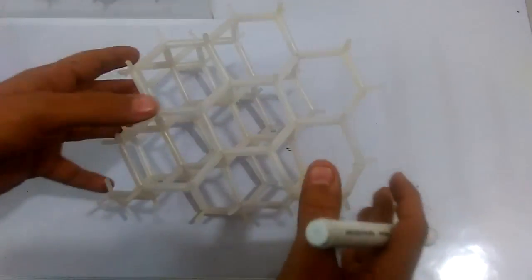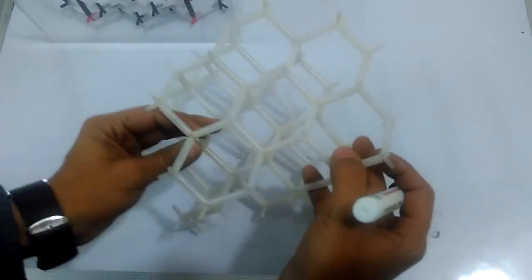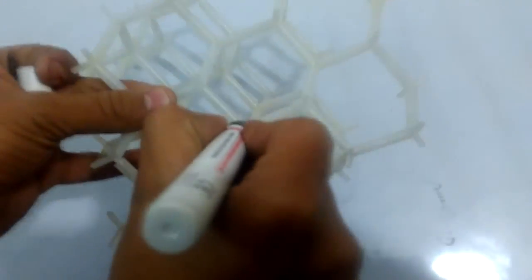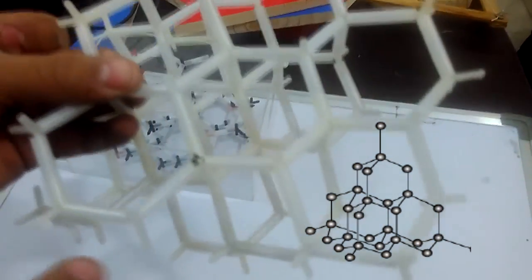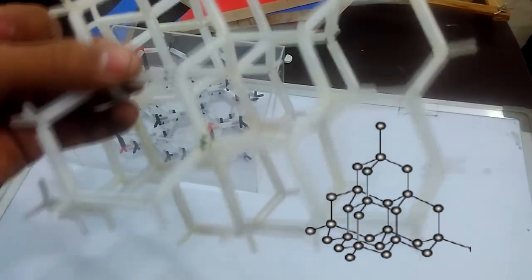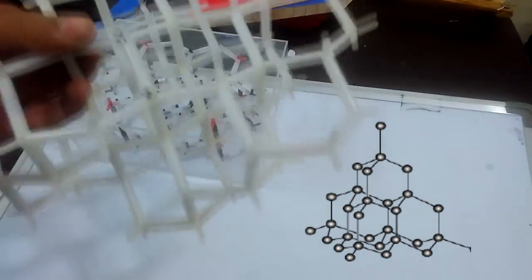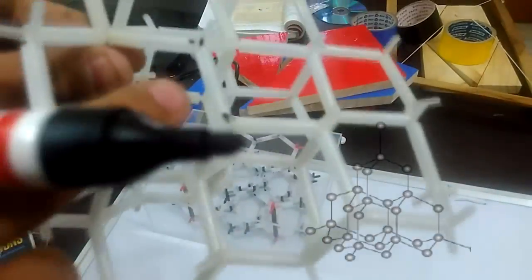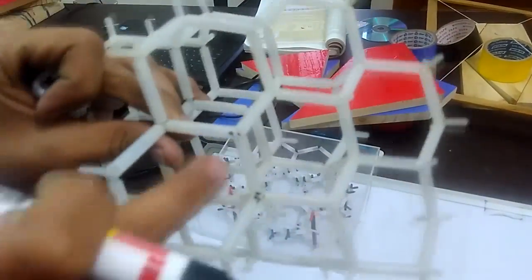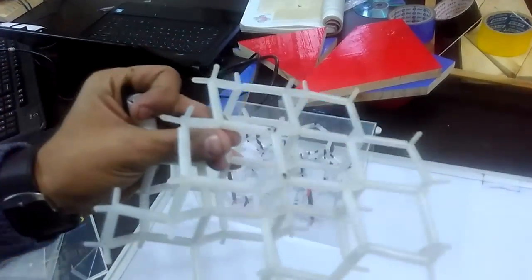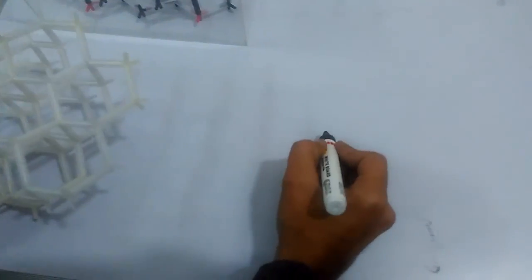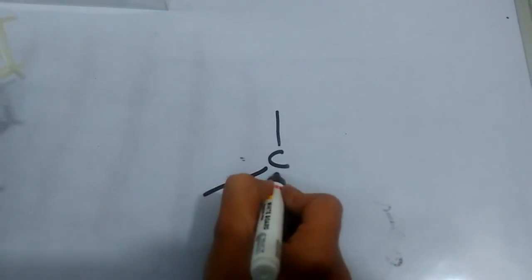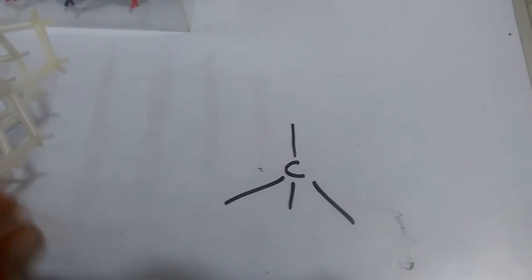So this is the structure of diamond. Just imagine this particular thing that I have marked, suppose this is a carbon atom. Now this carbon atom has 4 electrons, and this carbon atom also has 4 electrons. To get into a stable form, they'll share electrons. So each carbon atom is bonded with the adjacent carbon atoms with the help of a single bond. This is what we call a single carbon bond. And this happens in a tetrahedral structure. You can imagine the form of structure like this. It is a tetrahedral structure.